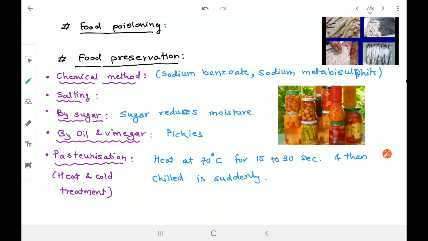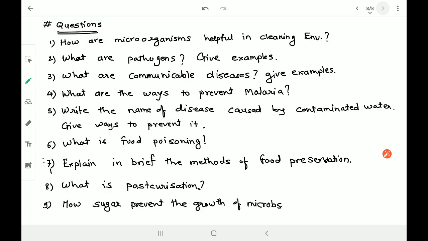We finished this. Now we have some questions. You have to write the answers to 9 questions. It's not a big deal. Only maybe 1 or 2 questions are quite big, but all others are simple and easy. But while writing the answers, please do read the textbook.